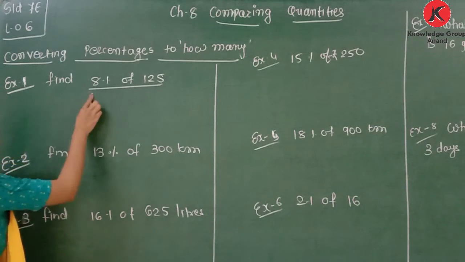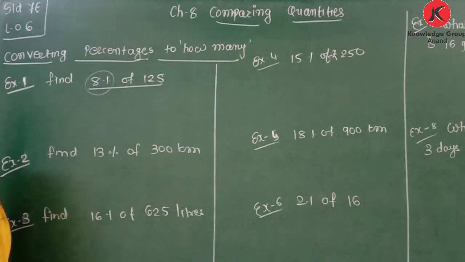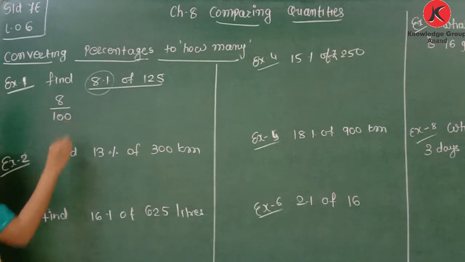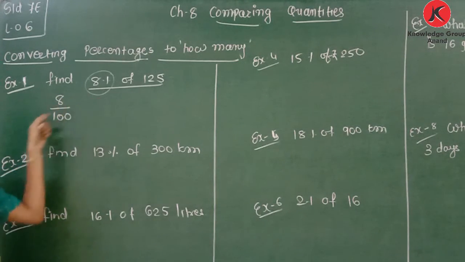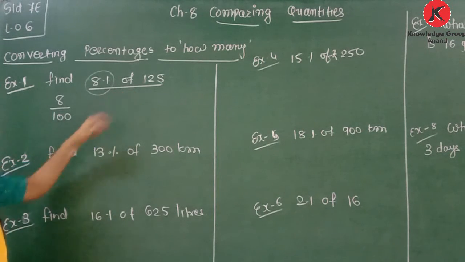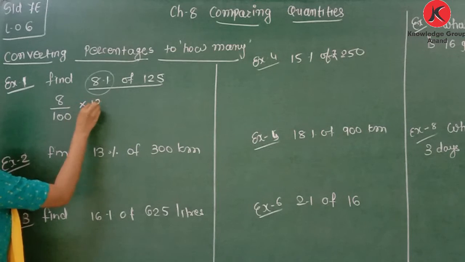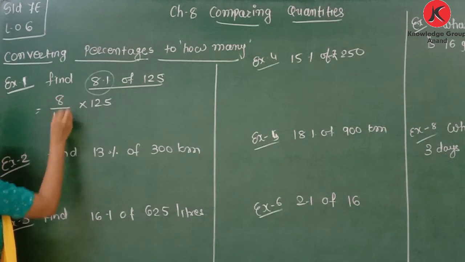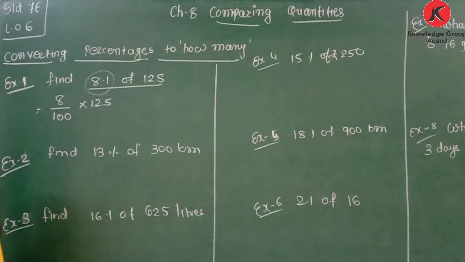Okay, so here 8%. Now what is 8%? 8% means 8 by 100. Okay, percentage to fraction. Of, that is your operator of, means it is a multiplication, so it is multiplied by 125. So 8% of 125 can be written as 8 by 100 multiplied by 125.